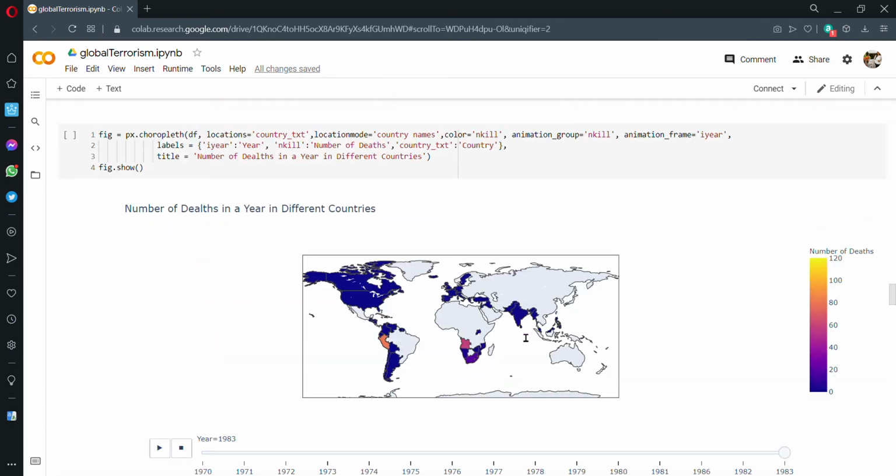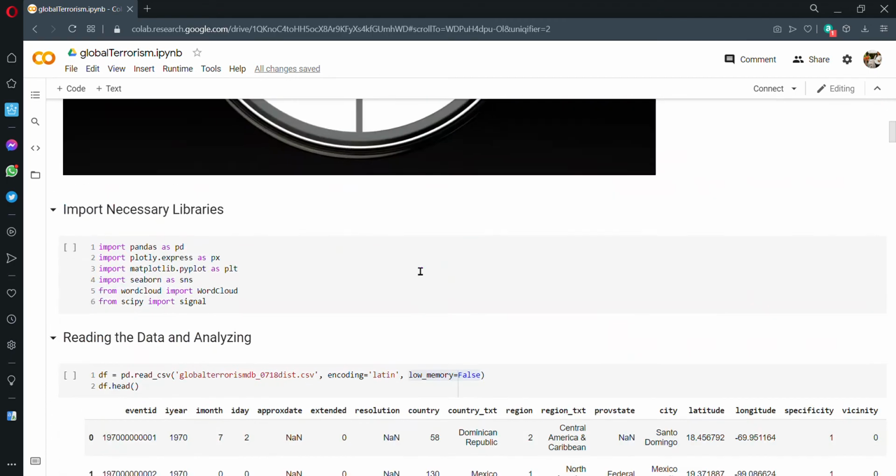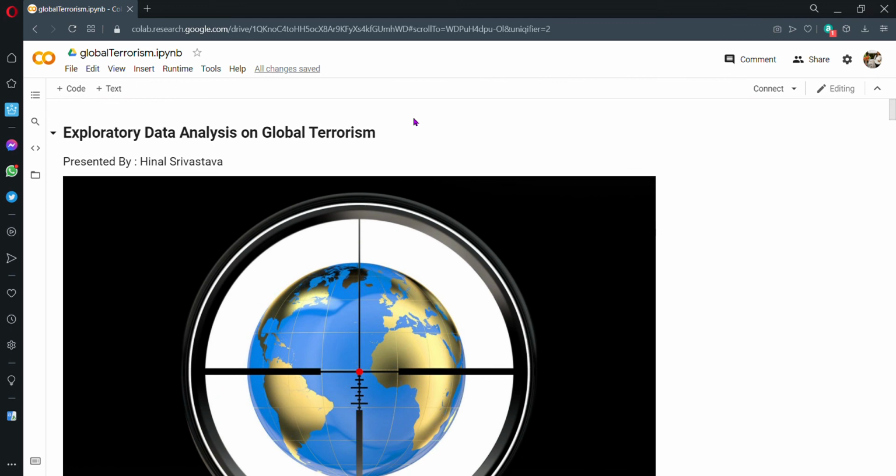So this was my exploratory data analysis on global terrorism. This is what I have done in Python. I have done analysis on the same data set in Power BI as well.